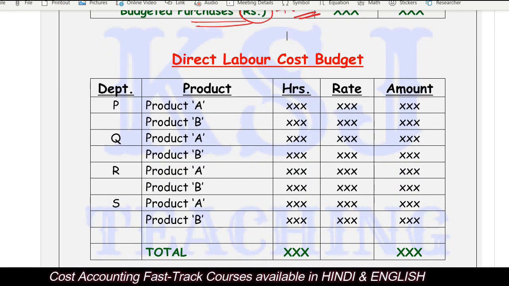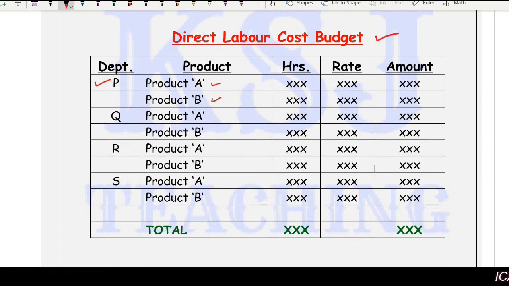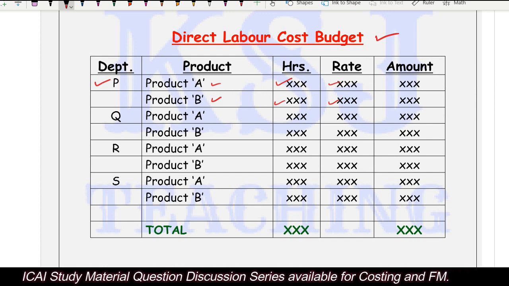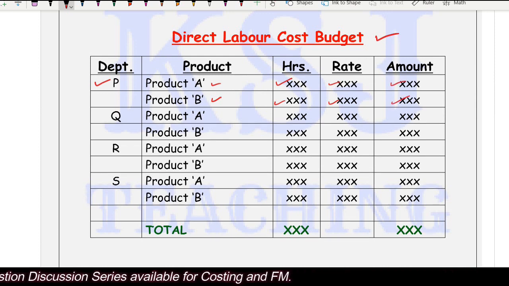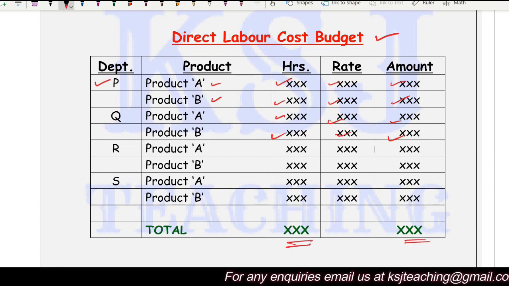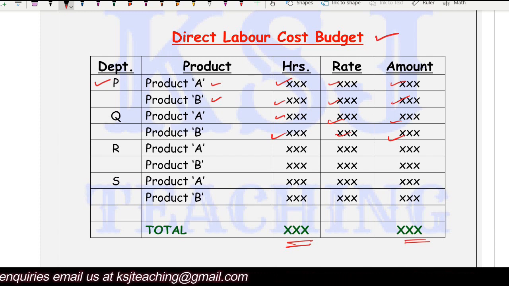Okay, so let's see the format quickly. This is about the direct labor cost budget. In the department P, say you are manufacturing two products, product A and product B. For product A, how many labor hours are required? For product B, how many labor hours are required? What is the rate that you are paying for product A and product B, and what is the total amount? Similarly, in the department Q, you might be producing two products A and B, then number of labor hours, then rate and amount. So total number of hours and the total amount. Clear? So this is about the direct labor cost budget. Simple. Not that difficult, sir.